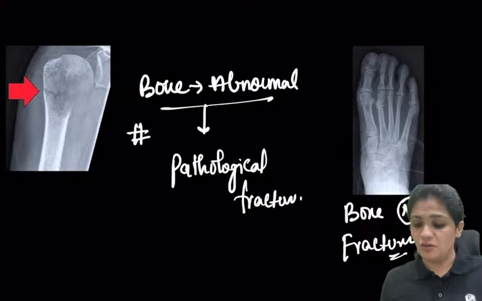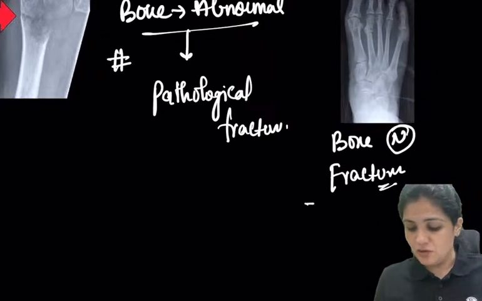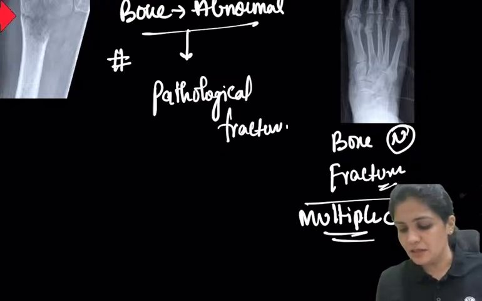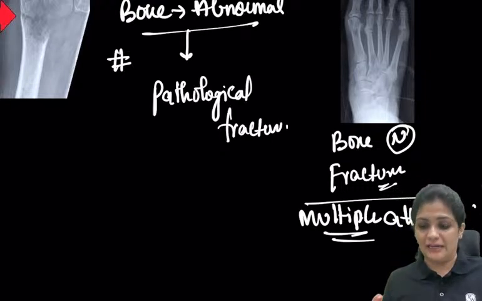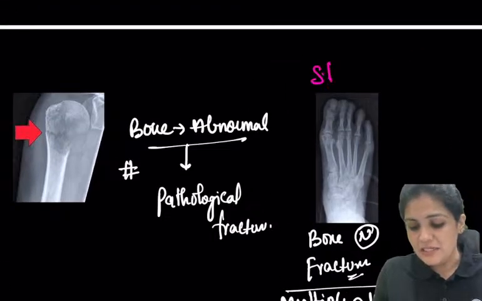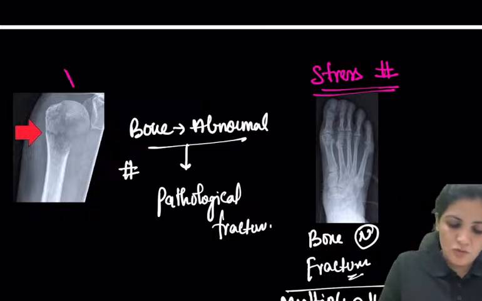What would be the reason for this fracture? The reason is multiple small forces acting repeatedly on that particular bone. This is called a stress fracture. This is called a pathological fracture, right?